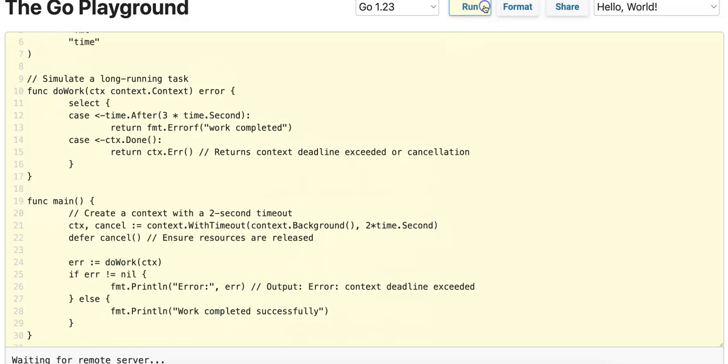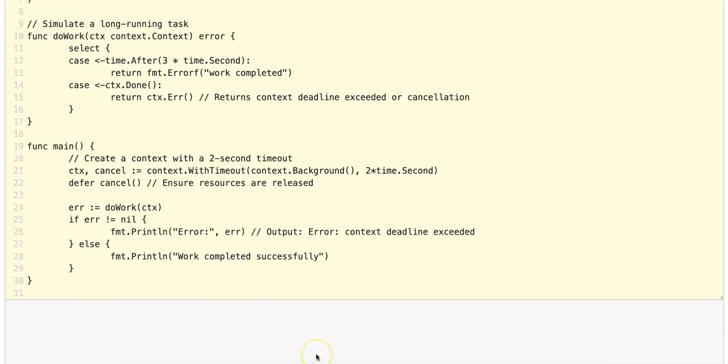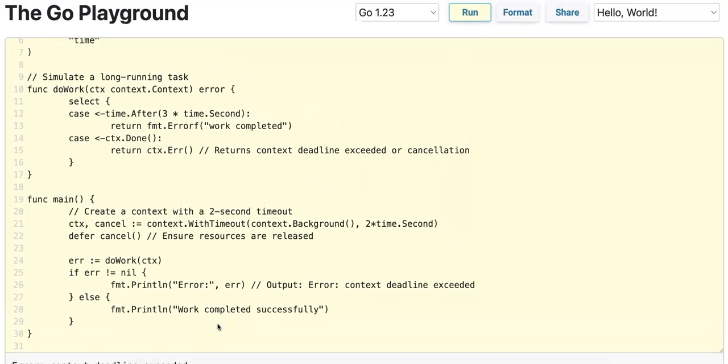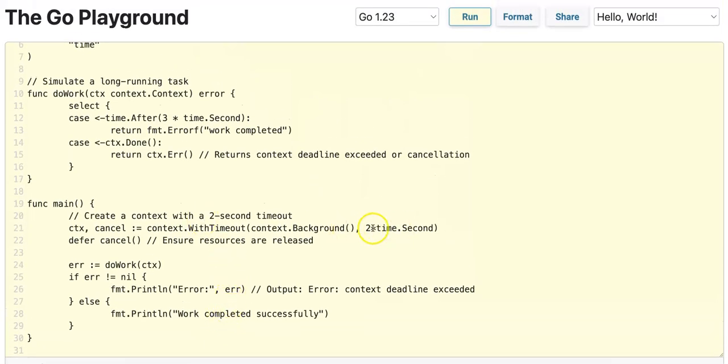So let's run this code. And the output we get after approximately 2 seconds is that the context deadline has exceeded. What if we change this timeout to 4 seconds? Well, in this case, we expect that this long-running task will actually complete.